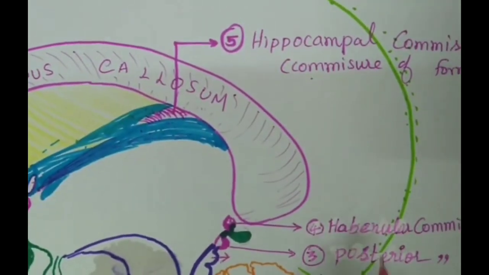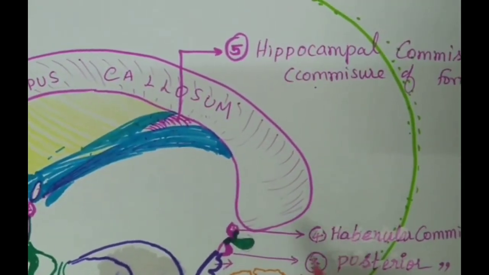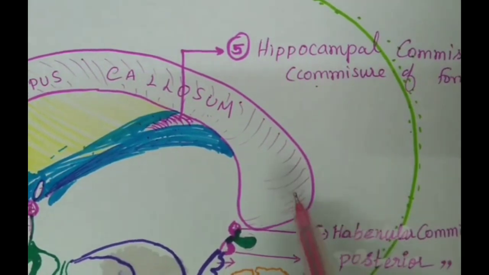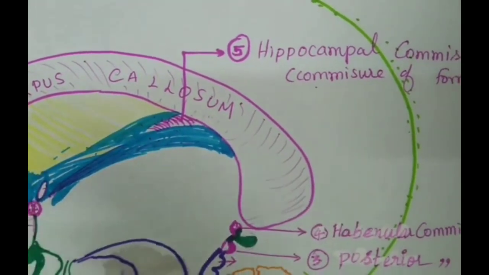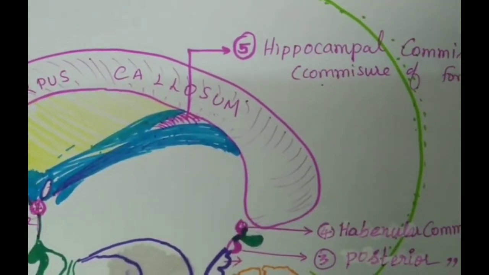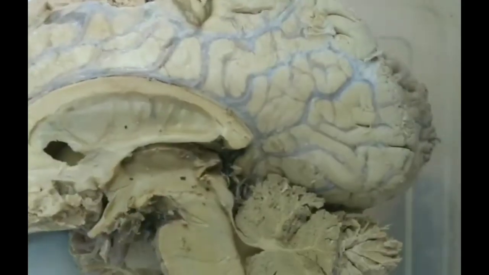They all connect one cerebral hemisphere to the other cerebral hemisphere. So association fibers are between the same cerebral hemisphere. This is connecting one cerebral hemisphere to the other.